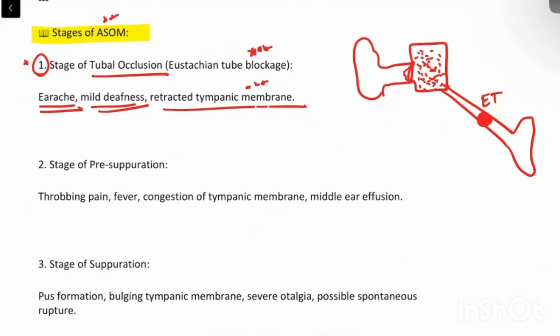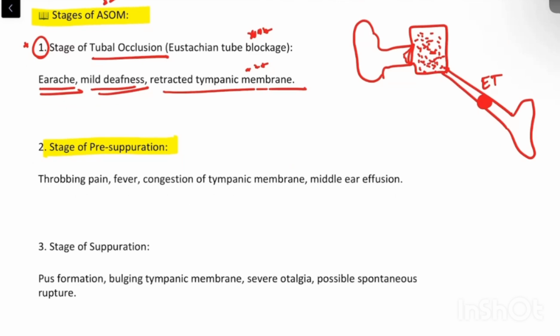So there will be a stage of pre-suppuration before pus formation. Still there is inflammation going on. There will be throbbing pain, fever can happen, congestion of the tympanic membrane, and middle ear effusion, that is accumulation of fluid in the middle ear.